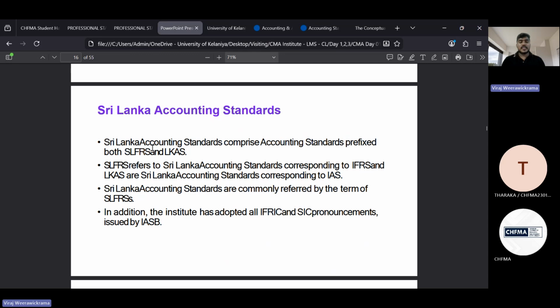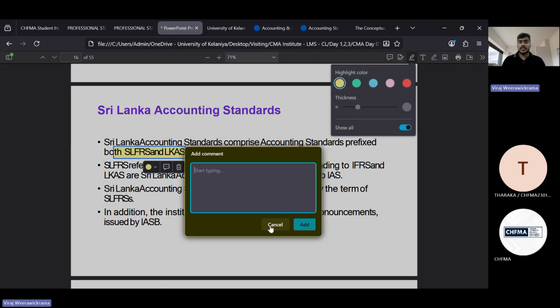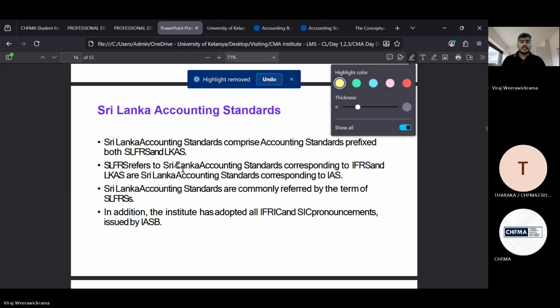Sri Lanka accounting standards comprise accounting standards prefixed both SLFRSs and LKASs. Now, when it comes to Sri Lankan accounting standards, both of these, SLFRSs and LKASs, we can include. SLFRSs refer to the Sri Lanka accounting standards, but IFRSs are the International Financial Reporting Standards.